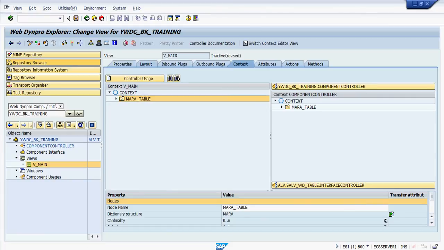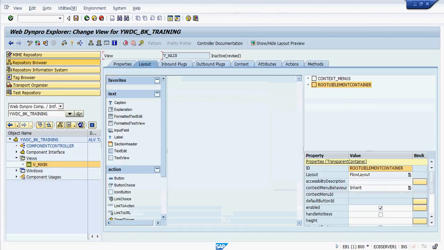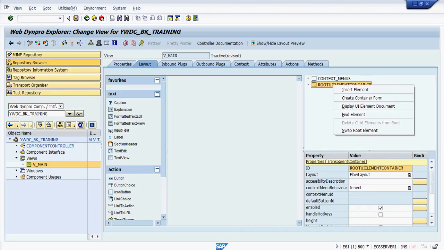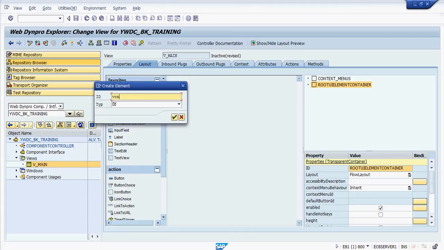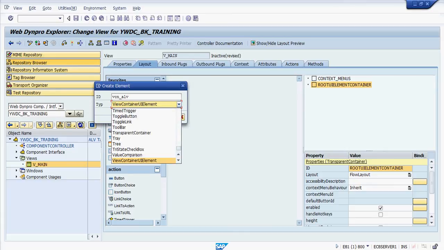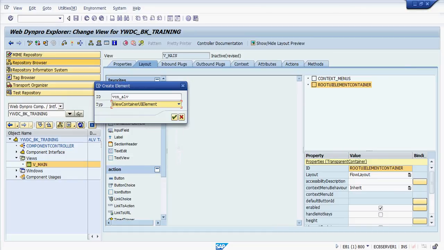Now go to layout. Here create the view container. View container UI elements, you can select from the drop down. You will have a list of UI elements displayed here. Select the view container UI element from here and then click OK.